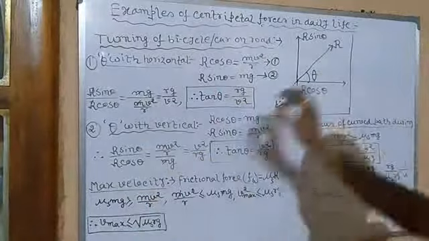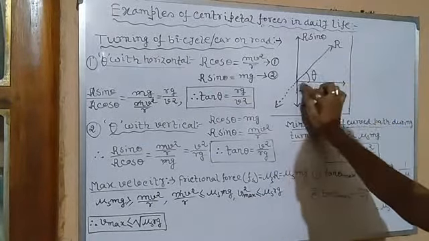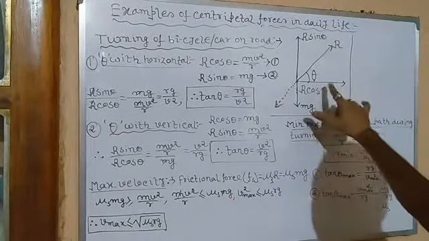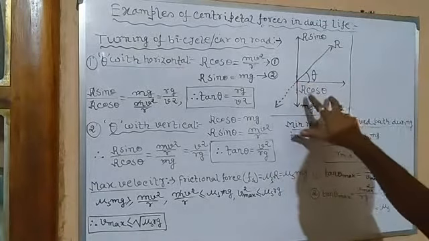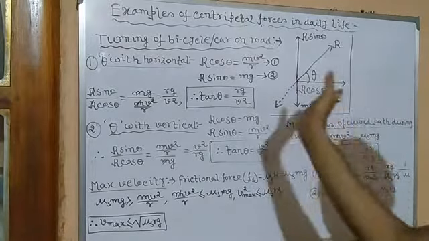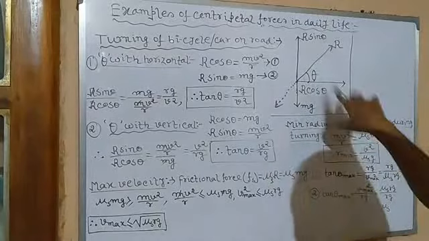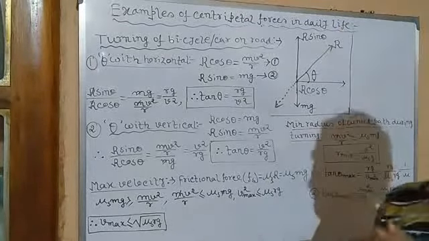First case, let us assume the reactional force makes an angle theta with the vertical. Its horizontal component is R cos theta. It provides the necessary centripetal force since it is acting towards the center, whereas the vertical component R sin theta balances the weight.